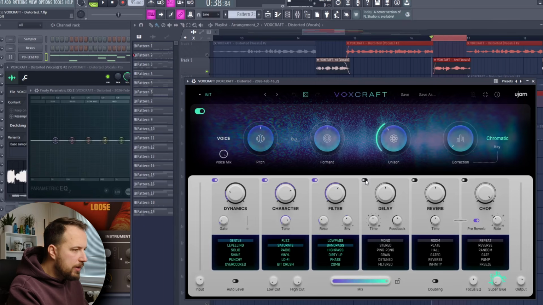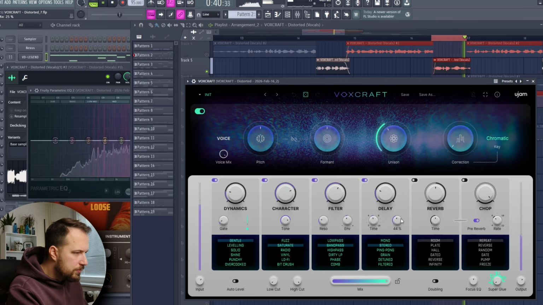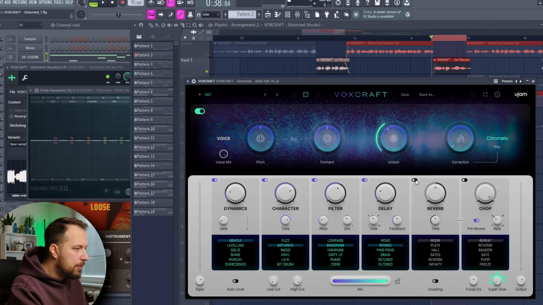Let's also enable the delay, which is gonna help make this a backing vocal. We're gonna do stereo delay. We don't need to do much. Enable reverb. We're gonna choose whole, and we are not gonna do too much reverb. Just like so.